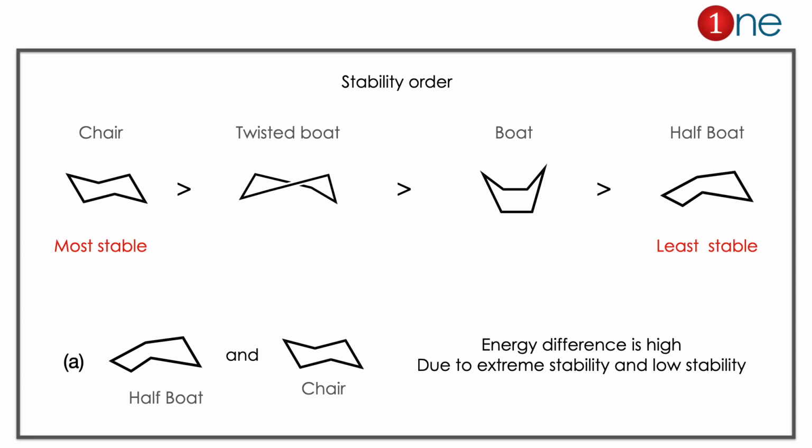The answer is very simple if you know the different conformations of cyclohexane. As everybody knows, the most stable conformation is the chair form. Next comes twisted boat, because twisted boat avoids the flagpole interaction. Then the boat will come, and later the half boat. Half boat is a very strained system with eclipsed conformation, so it will be the least stable, and the most stable will be chair. So the maximum energy difference will be observed between chair form and half boat form. So the answer will be clearly A. The half boat and chair have the maximum energy difference.